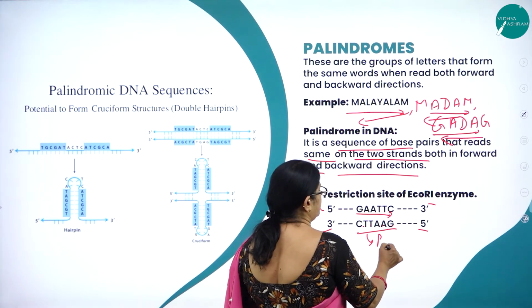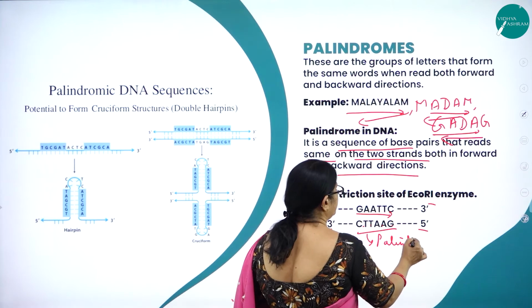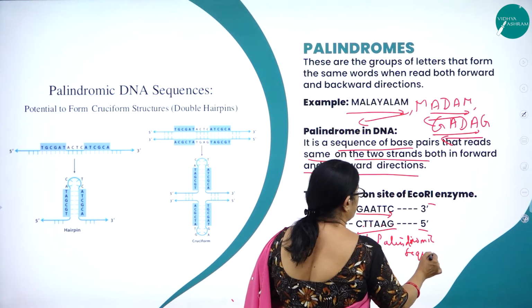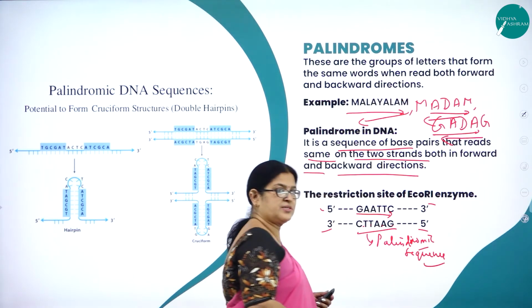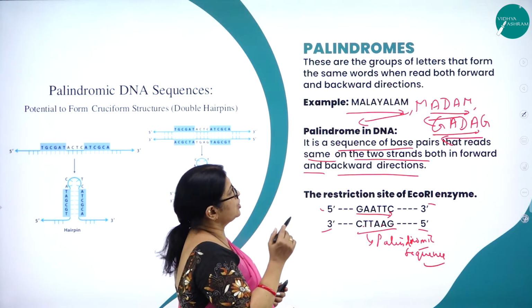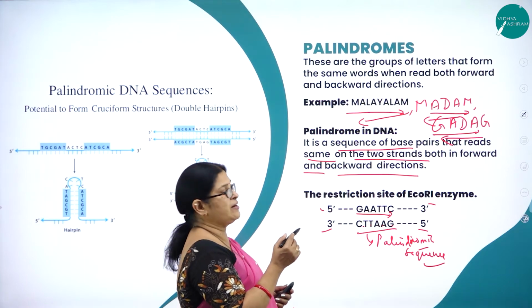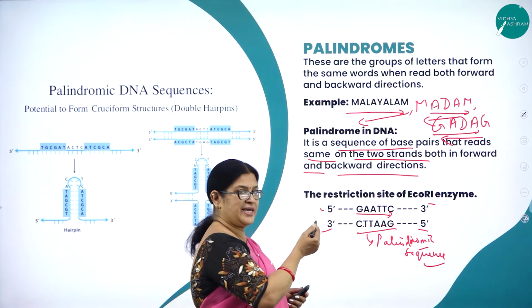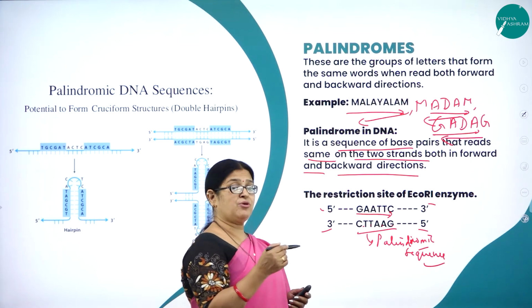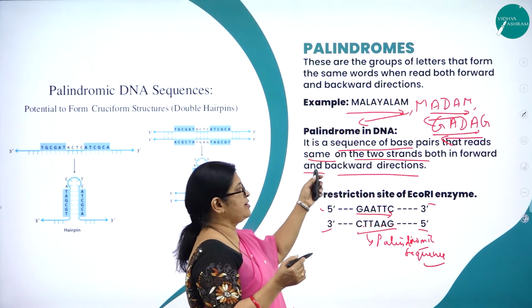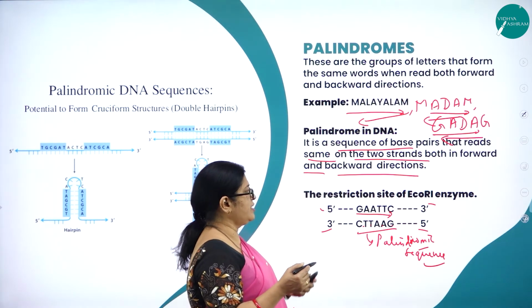This is called a palindromic sequence. What are palindromes? Groups of letters that form the same words when read in both the forward and backward direction, for example Malayalam, Madam, Gadag. Then what are palindromic sequences in DNA? It is a sequence of base pairs that reads the same on the two strands in both the forward and backward direction.